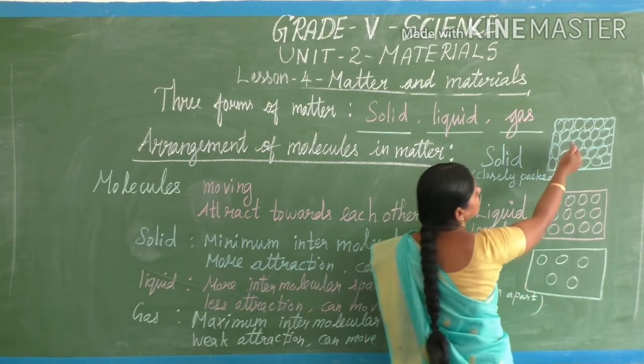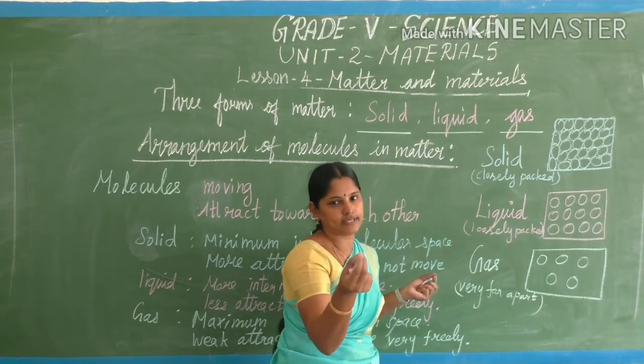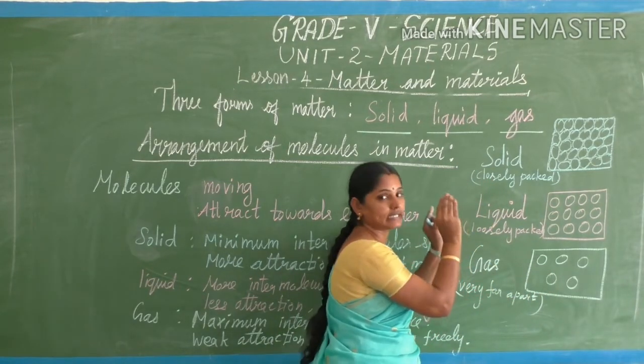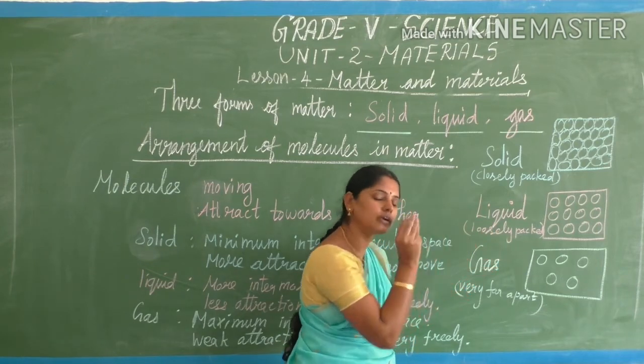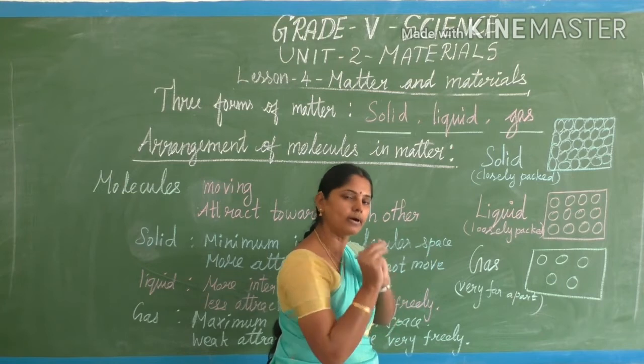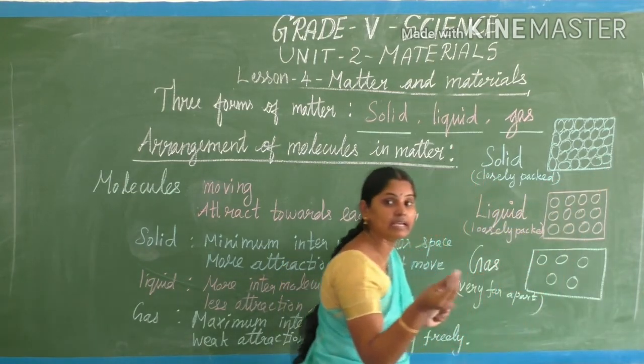Look at the space in between the molecules. It's a very small space, isn't it? That means intermolecular space is very less. The space between one molecule and another is very little.